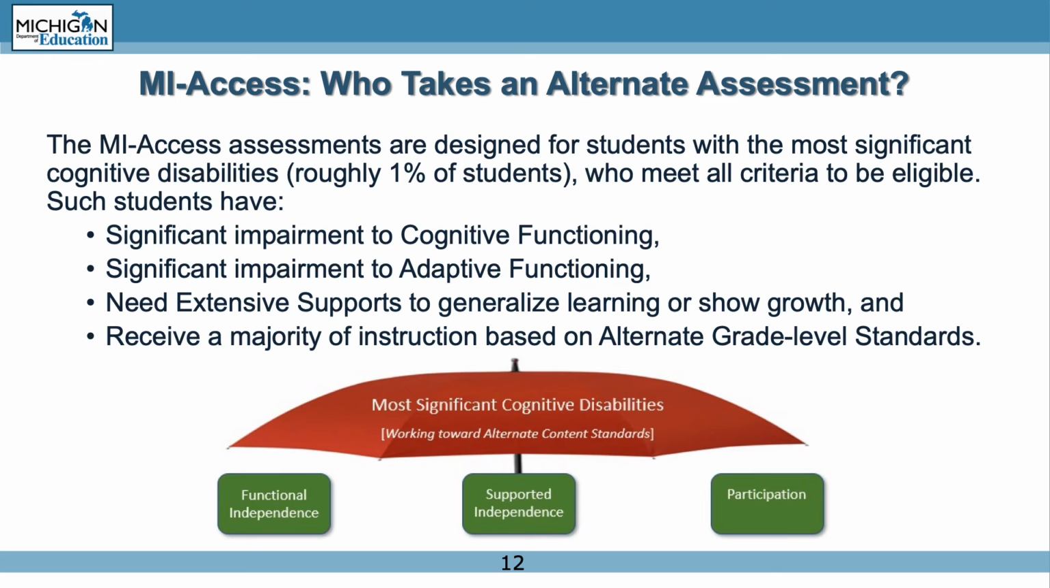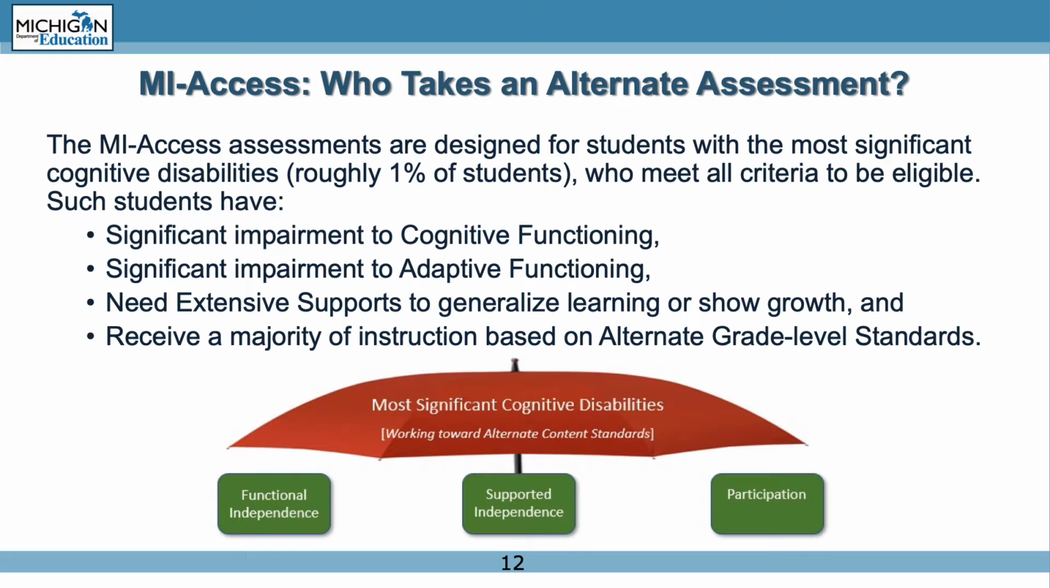MyAccess is designed for students with the most significant cognitive disabilities, and whose IEP team has determined that the general assessment is not appropriate for them, even with accommodations. The assessments are designed for students with the most significant cognitive disabilities, about 1% of students. Such students have significant impairment to cognitive functioning, significant impairment to adaptive functioning, need extensive supports to generalize learning or show growth, and receive most of their instruction based on alternate grade level standards.